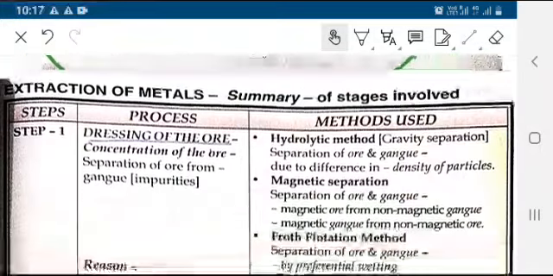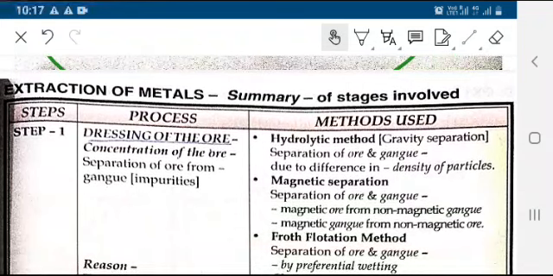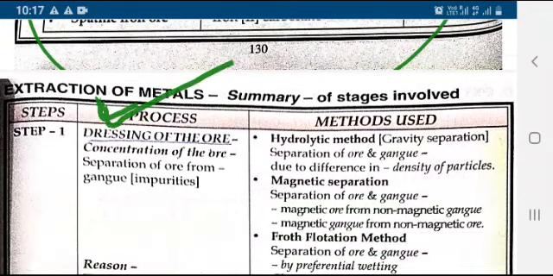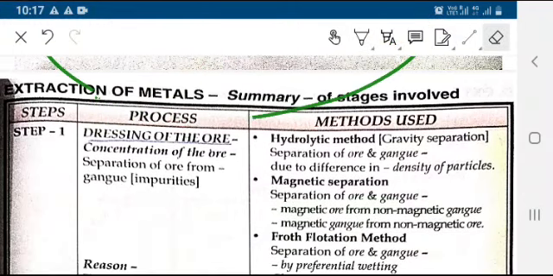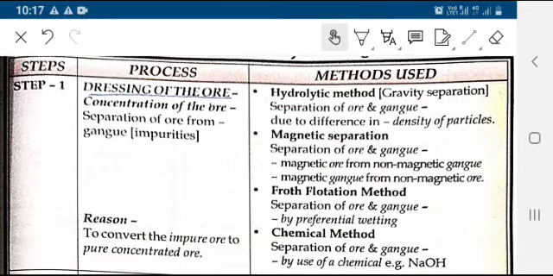Now, a detailed summary is given for the extraction of metal. First is the process, that is dressing of the ore. Now let us see what the dressing of the ore is. The dressing of the ore is the concentration of the ore. Concentration means separating the ore from impurities.